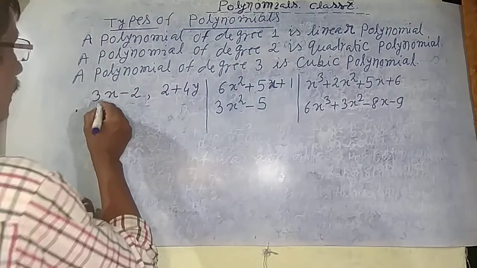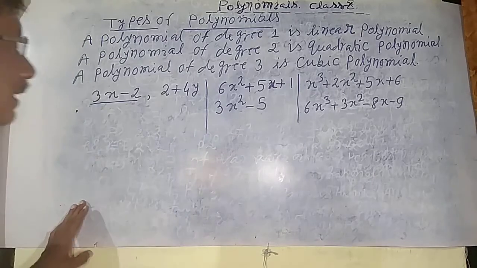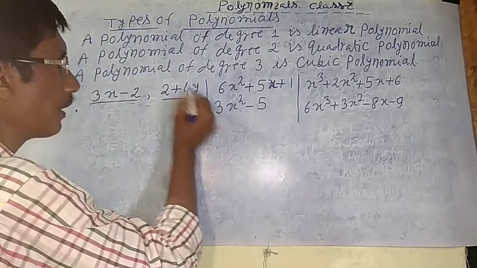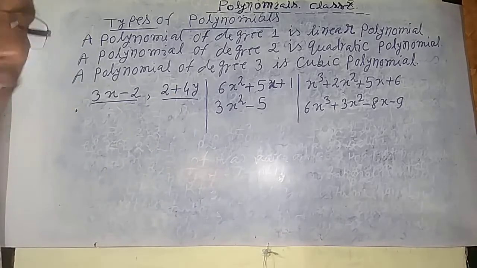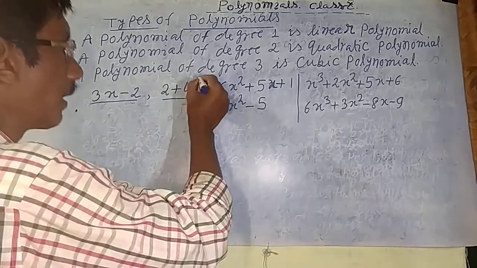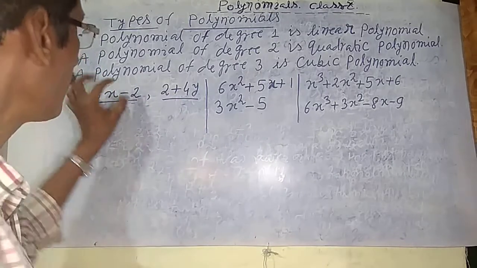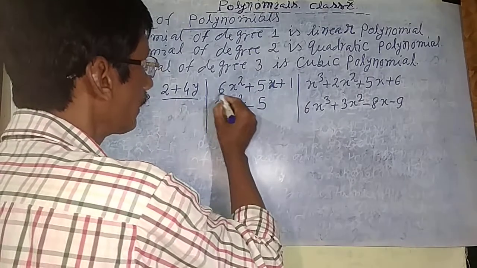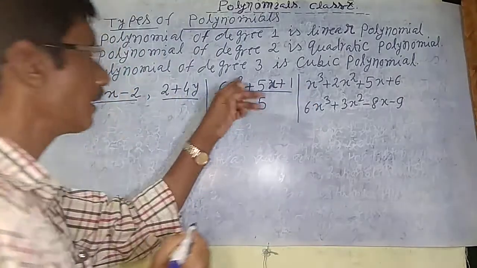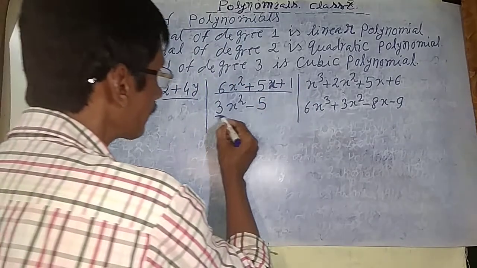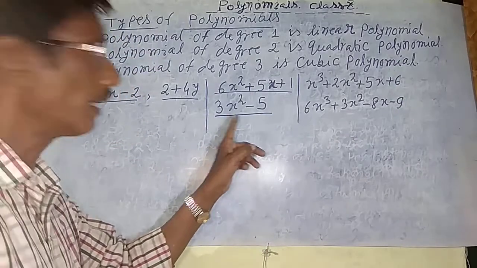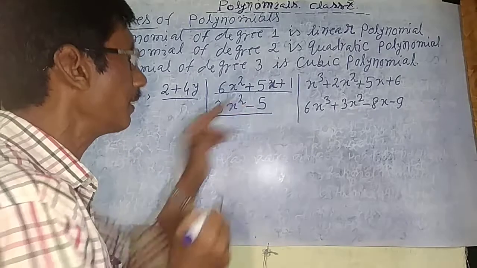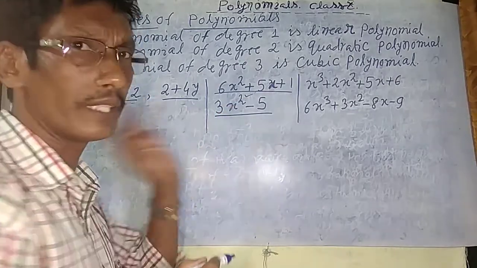So 3x minus 2 is linear, because the degree is 1. 2 plus 4 are also linear, with degree 1. And 6x square plus 5x plus 1 is a quadratic polynomial because the degree is 2, and 3x square minus 5 is also a quadratic polynomial because the power of the variable is 2.